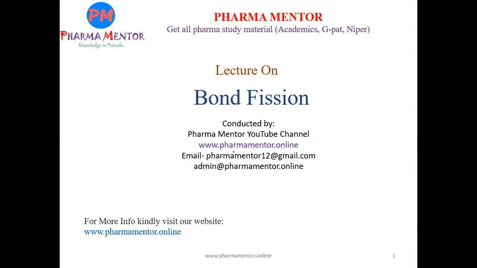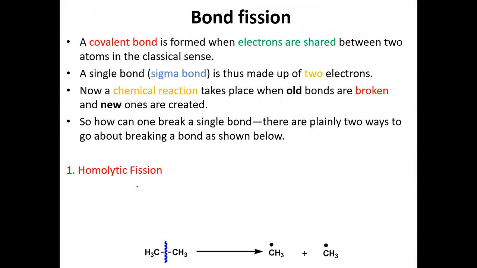So today we will discuss the topic bond fission. So what is bond fission? A covalent bond is formed when electrons are shared between two atoms in the classical sense. Then a single bond or sigma bond is thus made up of two electrons. Next, a chemical reaction takes place when old bonds are broken and new ones are created. At that time, that chemical reaction takes place.